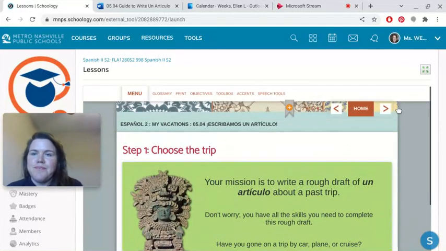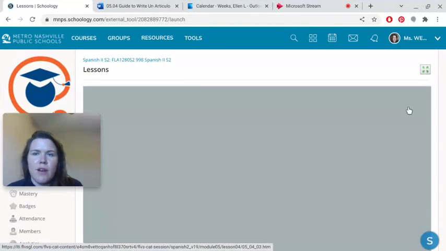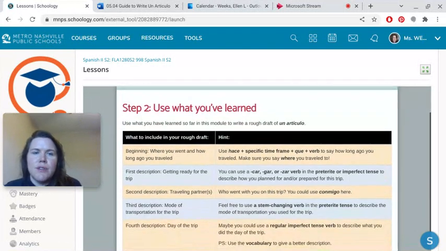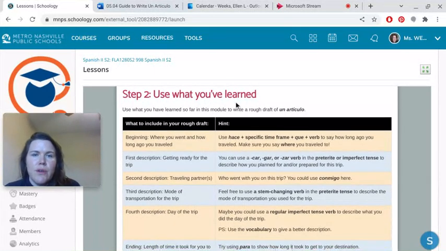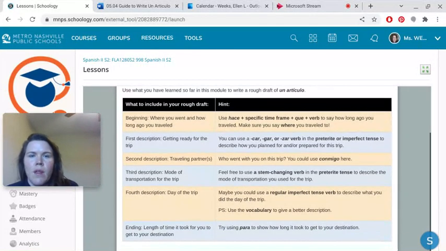Okay, so go to the next page. Step 2 is going to give you your requirements. Okay, it says use what you have learned. Use what you have learned so far in this module to write a rough draft on un artículo. This is what to include in your rough draft. All right here, follow my pointer where it's going. And these are all the hints.